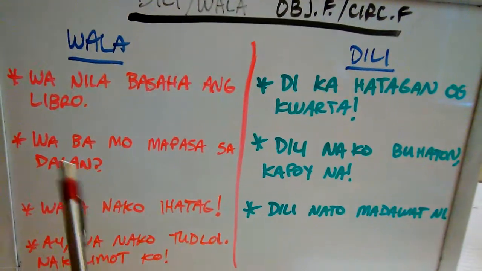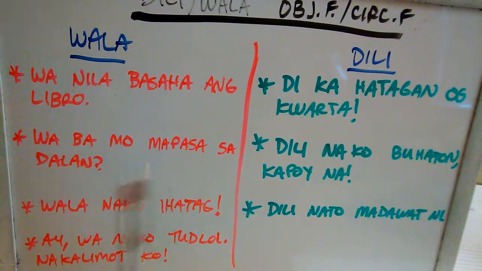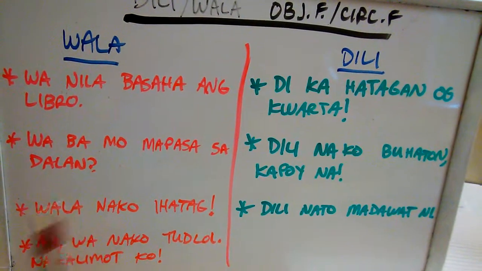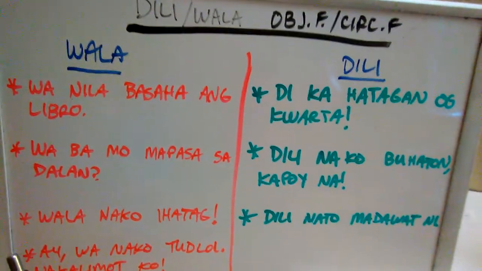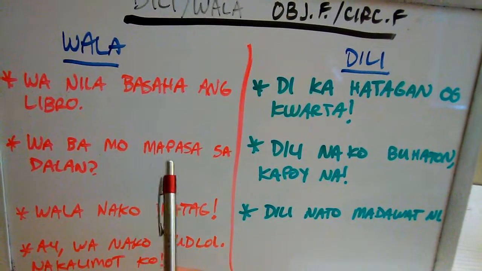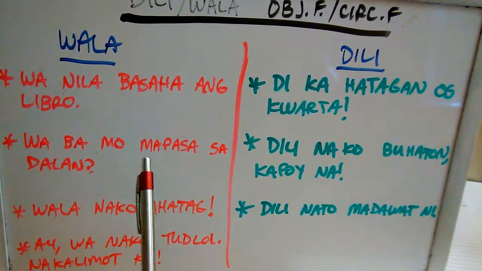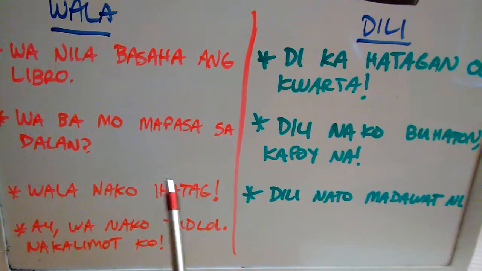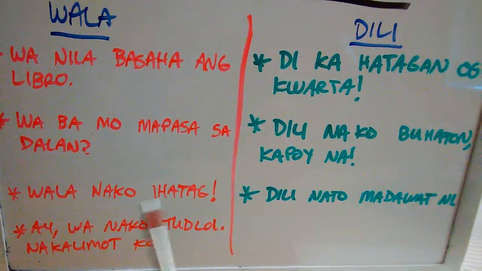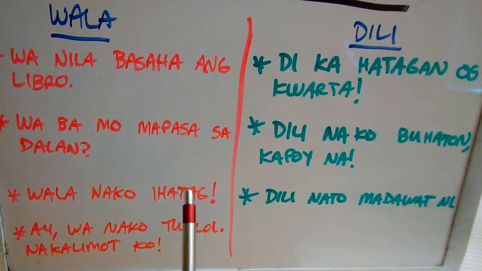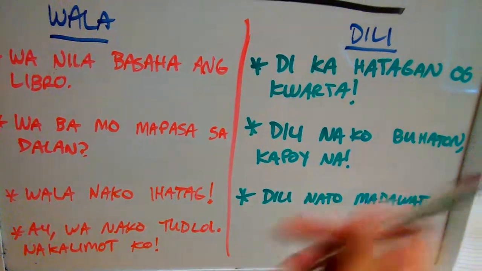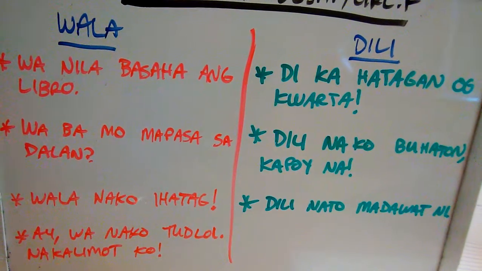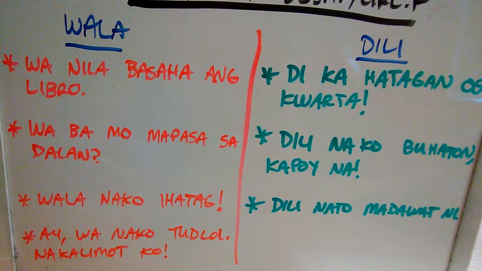And next sentence, "wala ba mo mapasa sa dalan?" Y'all can't pass through the road, the street, right? Ma again, ma with the wa, okay? And the next one, "wala nako ihatag." Look at e, okay? E and wala. Just look at how you can use it with the imperative to express absolute undefined, okay, in the aspect.